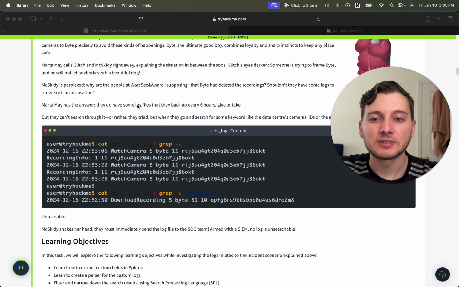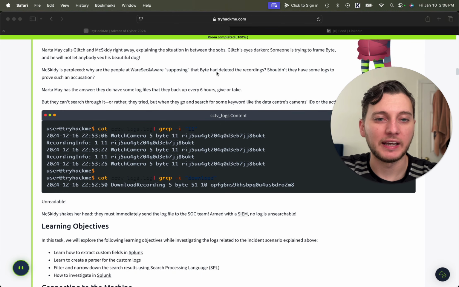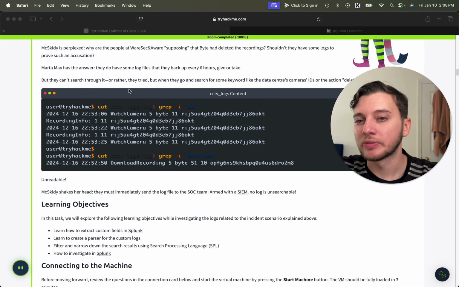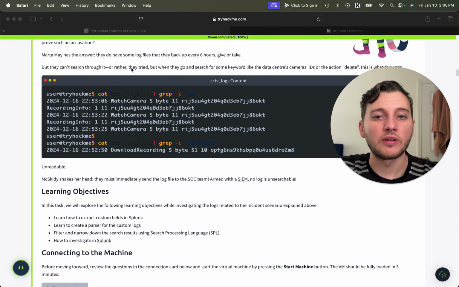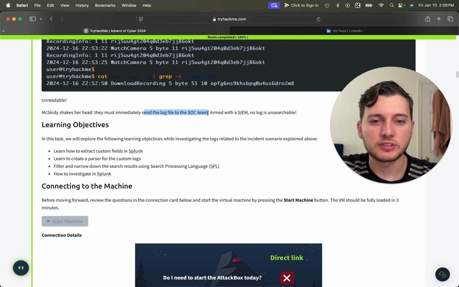McSkitty is perplexed. Why are the people at WareSec and Aware supposing that Byte had deleted the recordings? Shouldn't they have some logs to prove such an accusation? Martha May has the answer. They do have some log files that they back up every 6 hours, give or take, but they can't search through them. Or rather, they tried, but when they search for some keyword like the data center's camera ID or the action delete, this is what they get. Send the log file to the SOC team armed with a SIEM. No log is unsearchable.